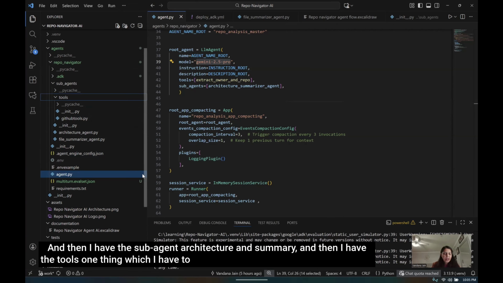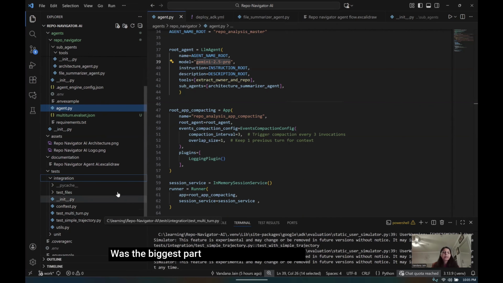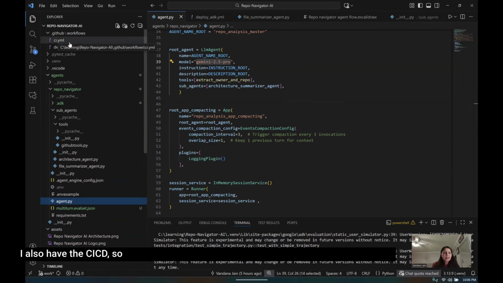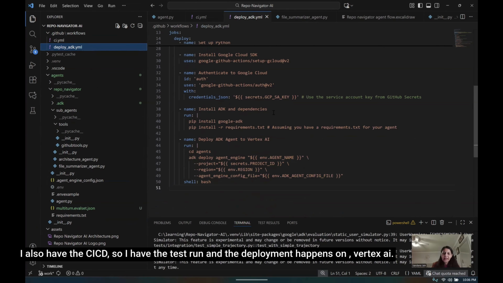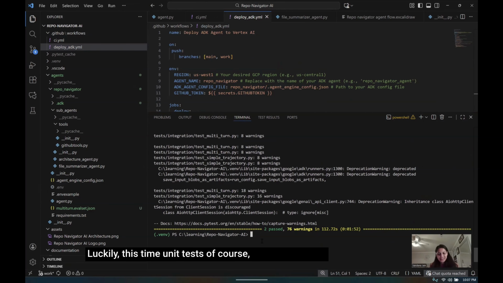One thing I have to tell is that getting these integration tests working was the biggest part of my learning journey. It took me a lot of time to get those tests to pass most of the time. I still have sporadic failures. I also have the CI/CD, so I have the test run and the deployment happens on Vertex AI. You can see here that some time ago I had run these integration tests and they luckily passed this time. Unit tests, of course, are easy to pass.